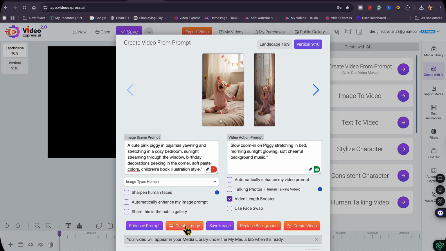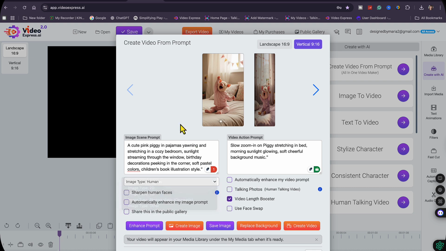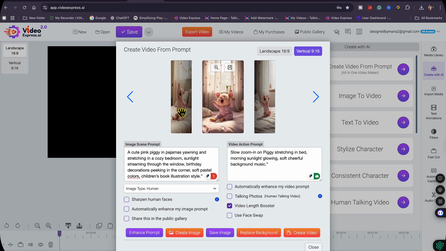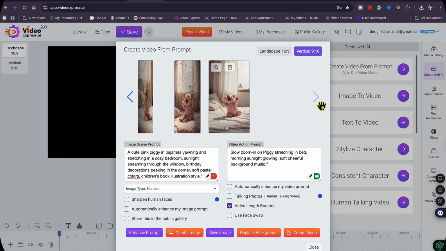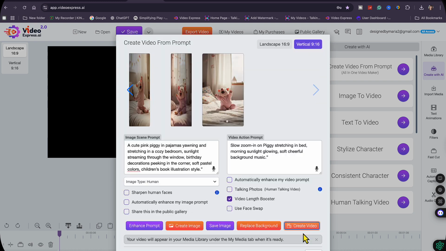Click this one. Oh, you will see, guys, it's a human. So if you want, you can use 3D, but in this tutorial I'm using a human image. I forgot to say that from the beginning. And then I'm going to click and create the image. All right, since we got this one, now I'm going to get this one, and I'm going to create a video.